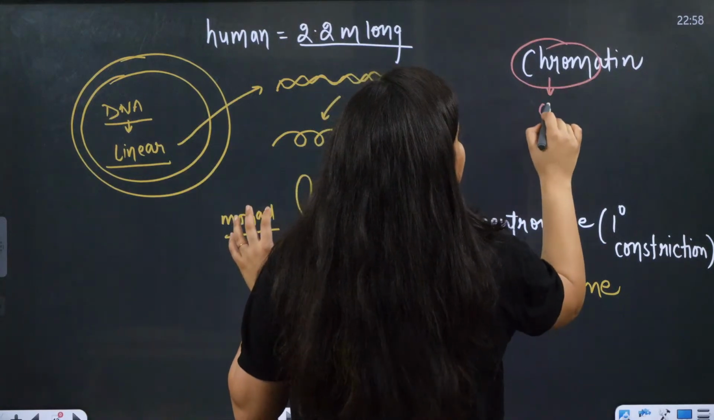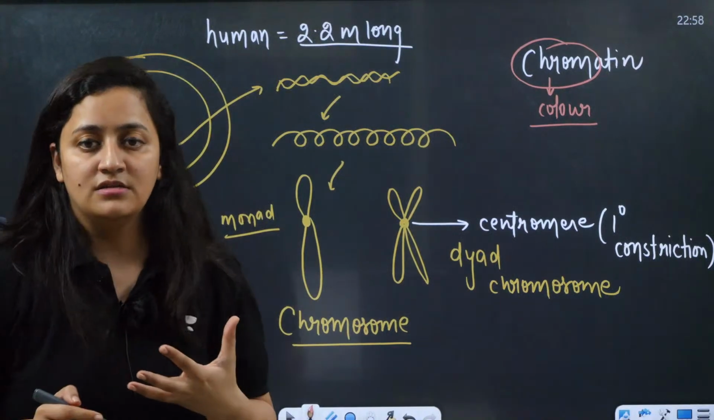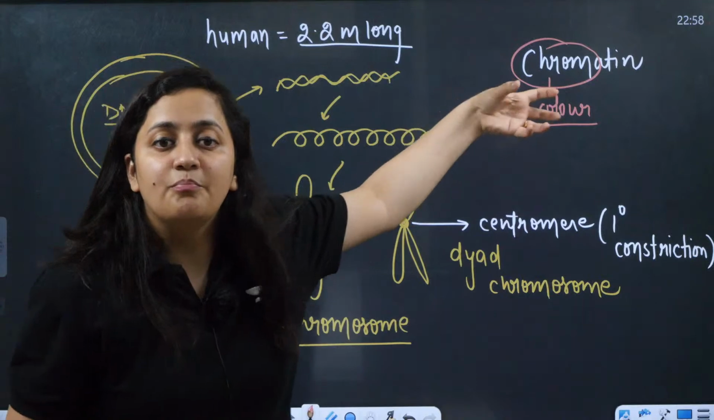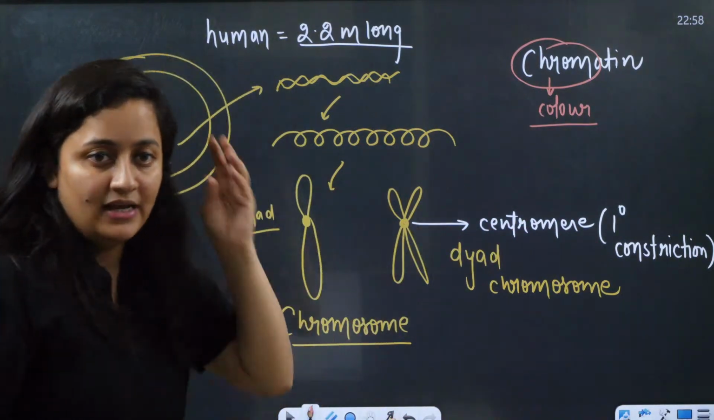The word chroma is associated with color. So it means it is going to give color with the dyes. Dye means stain. It means with basic dyes it will provide us the color.